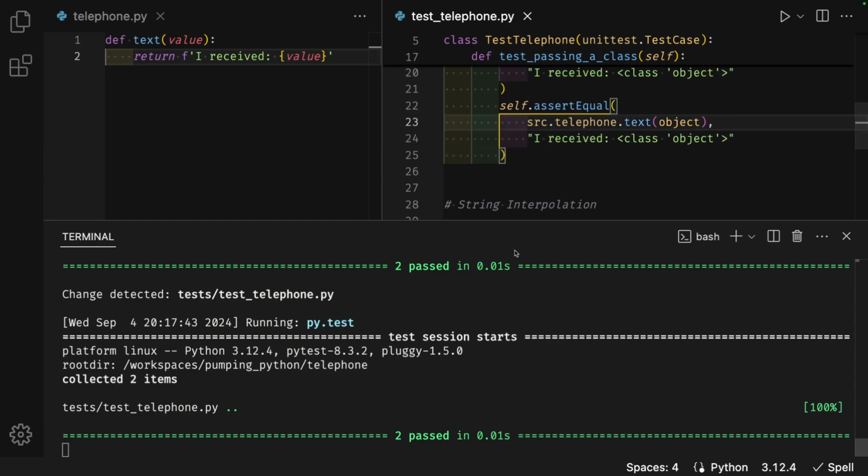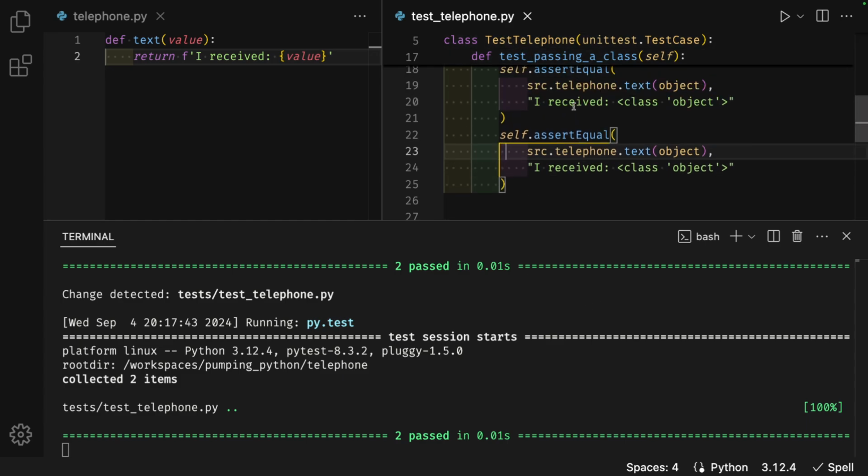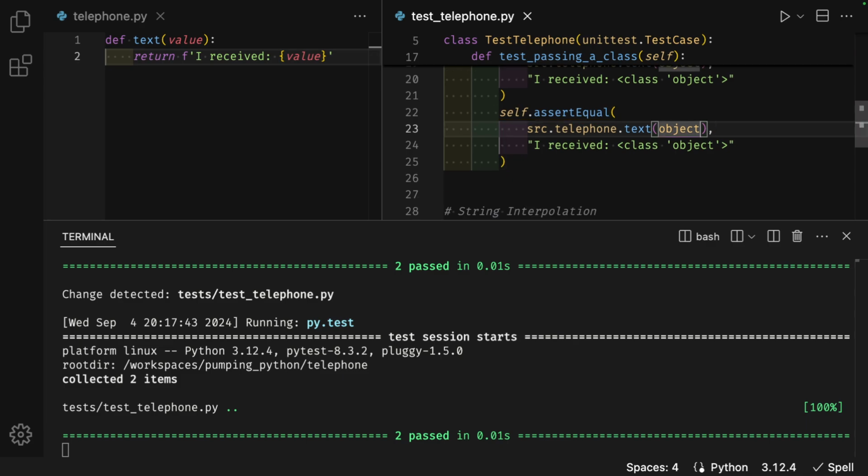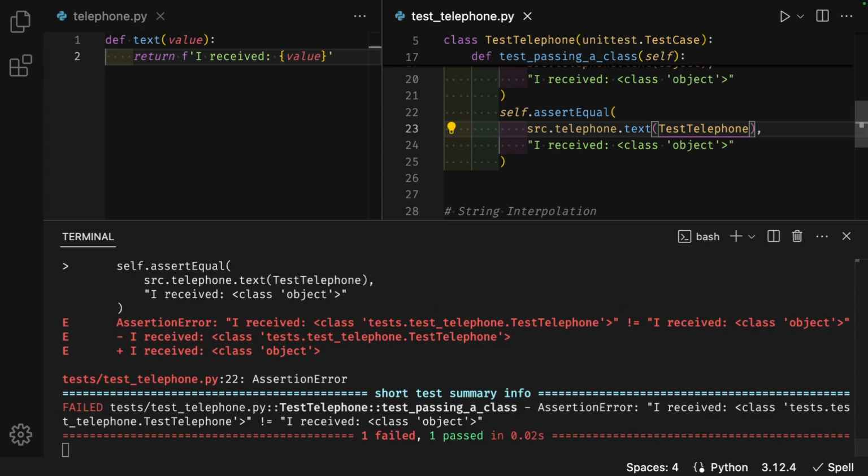To try this with another class, let's say this one here. So change object to TestTelephone. The terminal shows an assertion error. I received class test.test_telephone.TestTelephone is not equal to I received class object.